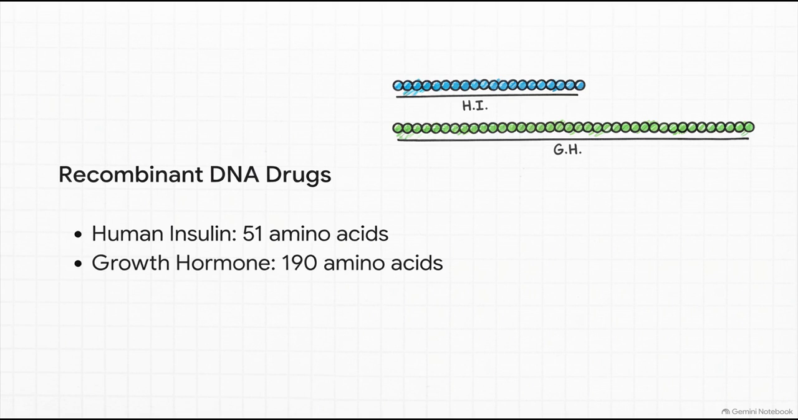But here's the crucial takeaway. We used to have to extract insulin from the pancreases of pigs and cows, which caused allergic reactions in a lot of patients. Today, thanks to recombinant DNA, we can safely grow perfect, 100% human insulin without animals. It was a massive, life-changing leap forward in patient safety.